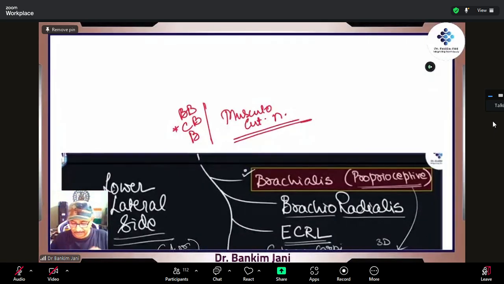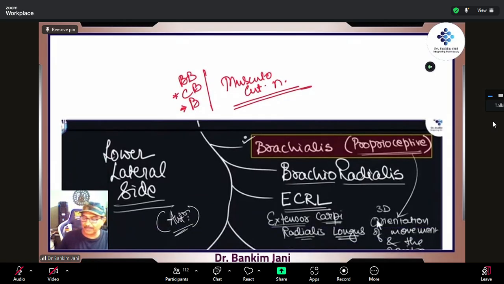Musculocutaneous. Now this is a tricky part. Actually, for the brachialis, the pure motor supply is by the musculocutaneous nerve. Motor fibers to the brachialis. But then the radial also sends some fibers to the brachialis, and these fibers are very specific. These are called the proprioceptive fibers.